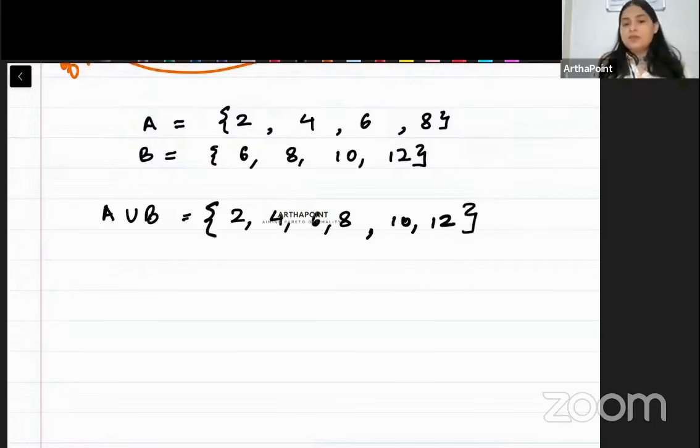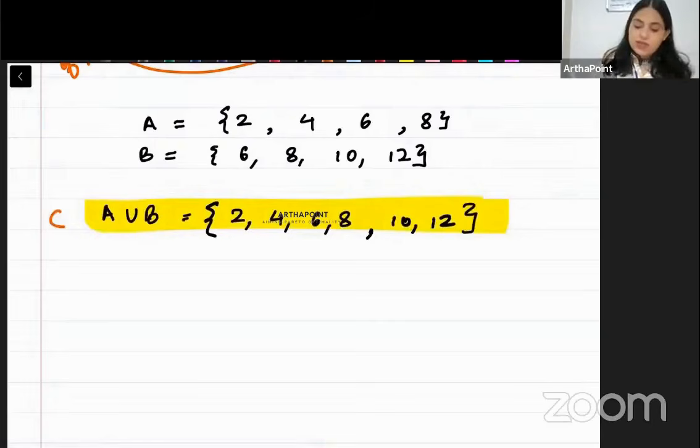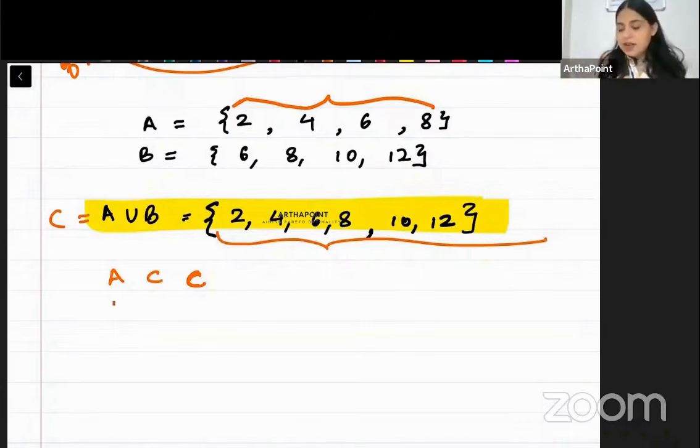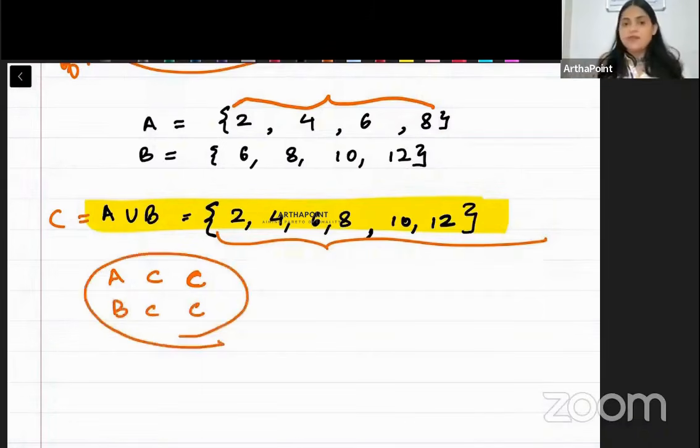So A union B means that you will take all elements of A and all elements of B, but no repetition. But let's name this A union B as C. Look that A is a subset of C, because जो भी A में आ रहा है वो C में है ही. So A is a smaller set, C is a bigger set. A is a subset of C. Similarly, beta, B is also a subset of C. I hope this is clear to you.